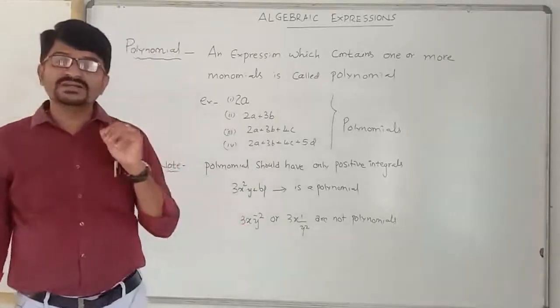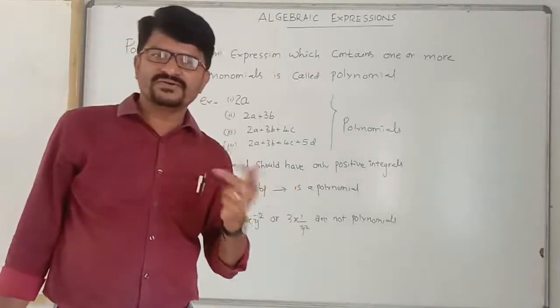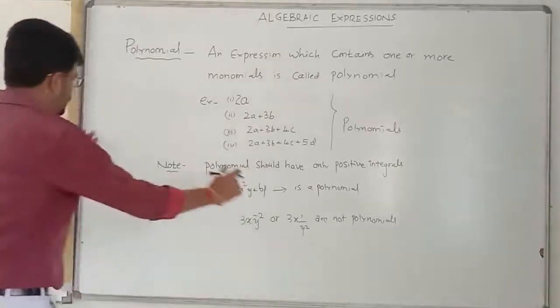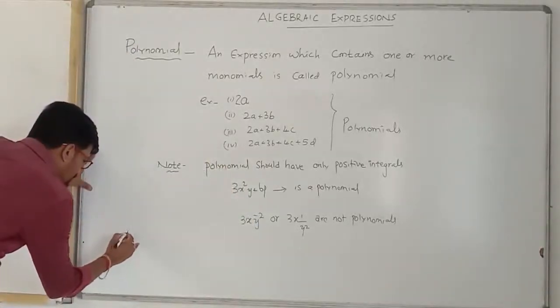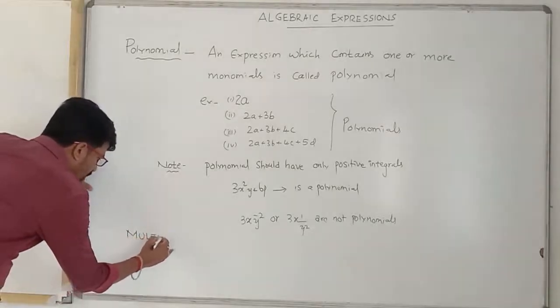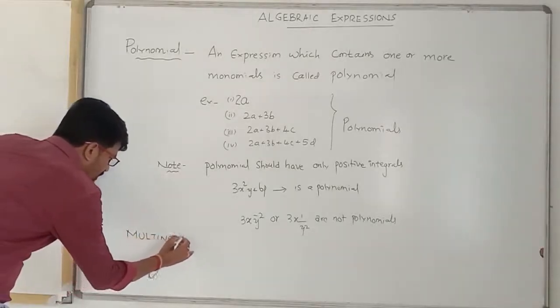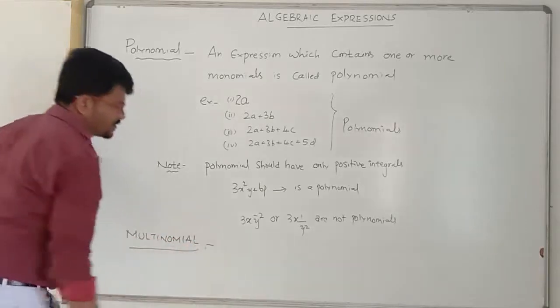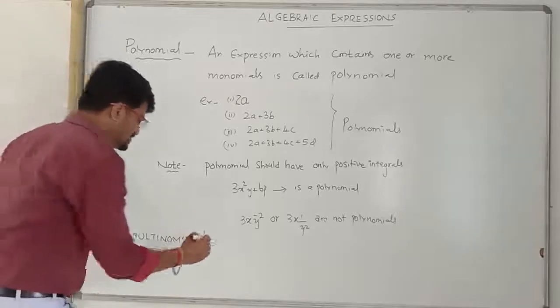So then what is it called? Definitely you may have a doubt. Huh? What is it called? It should be called a multinomial. Okay, what is this?